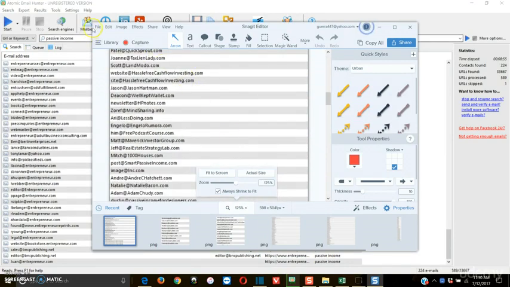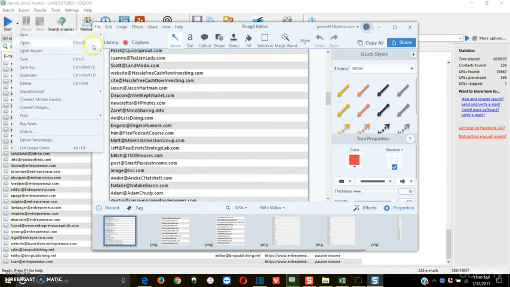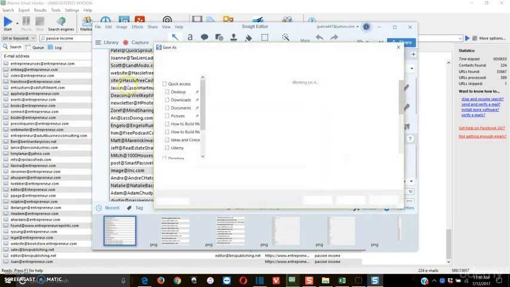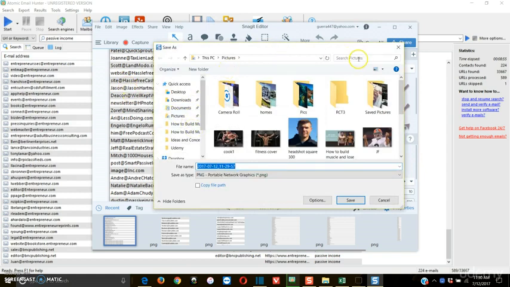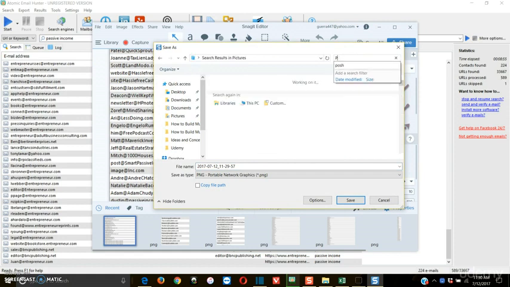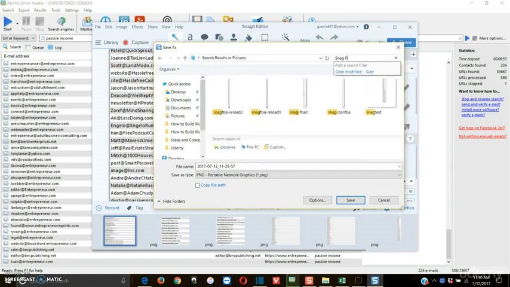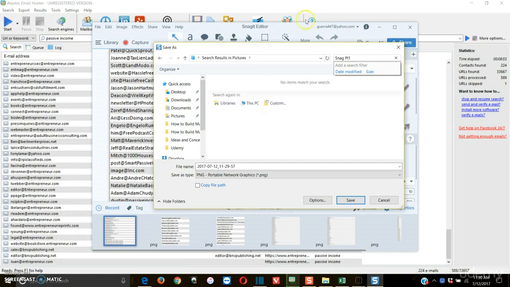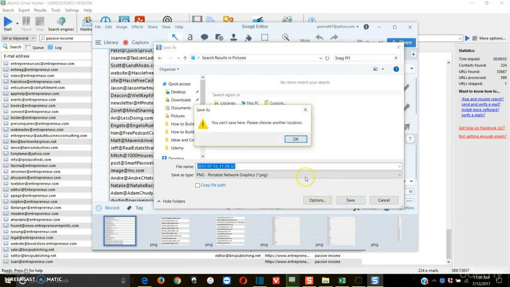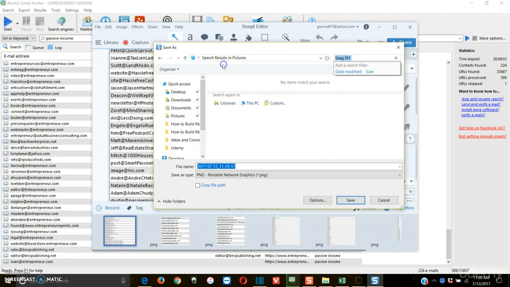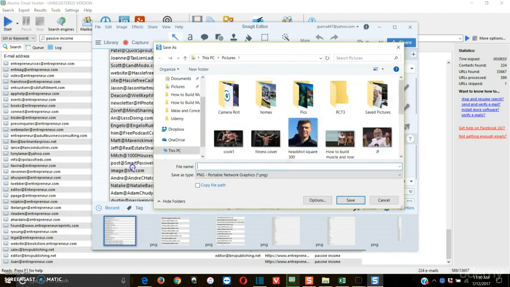The very next step, and this is pretty fast, we're going to save this, we're going to save it in pictures, so that's fine. Let's save it as, what are we going to save it as? We'll save it as snag pi1, and we'll just save it. Oh, wow guys, let's pretend that didn't happen. Snag pi1, and there we go.